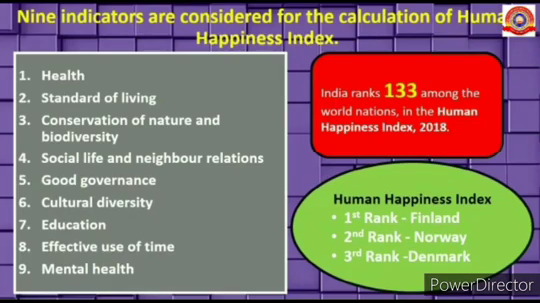First one, health. Second one, standard of living. Third one, conservation of nature and biodiversity. Fourth one, social life and neighbor relations. Fifth one, good governance. Sixth one, cultural diversity. Seventh one, education. Eighth one, effective use of time. And ninth one, mental health.